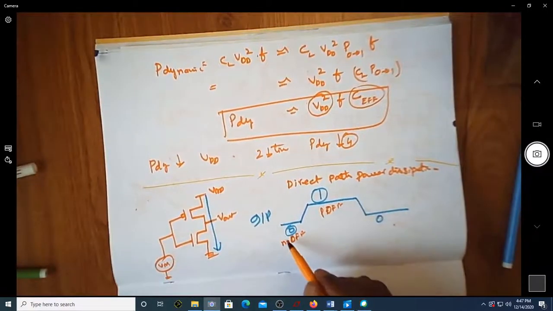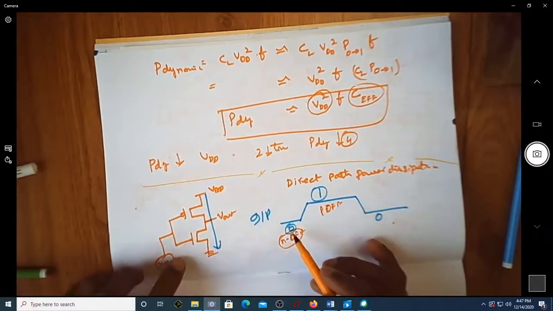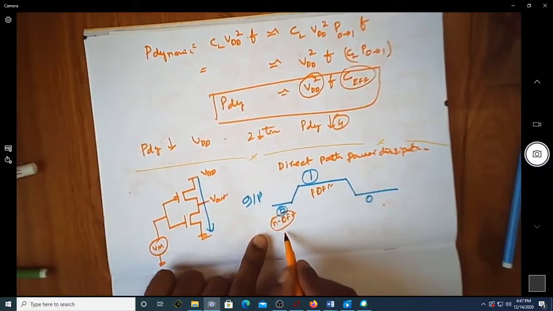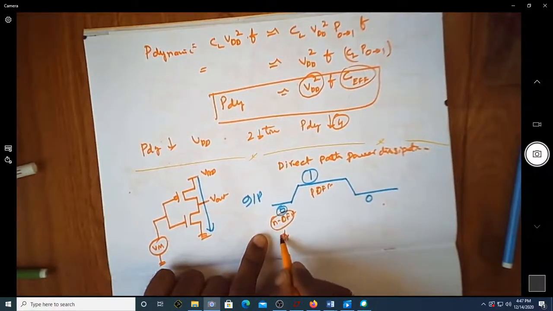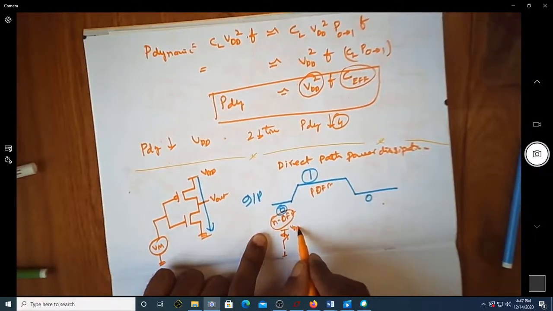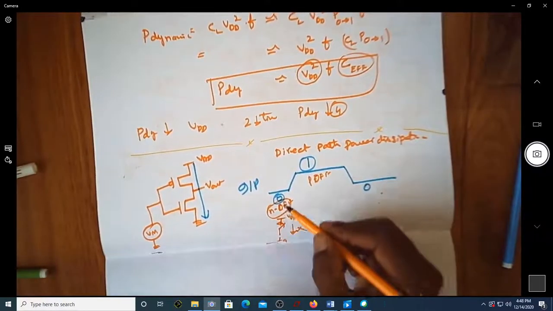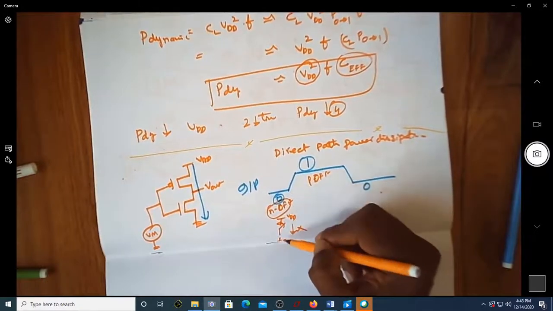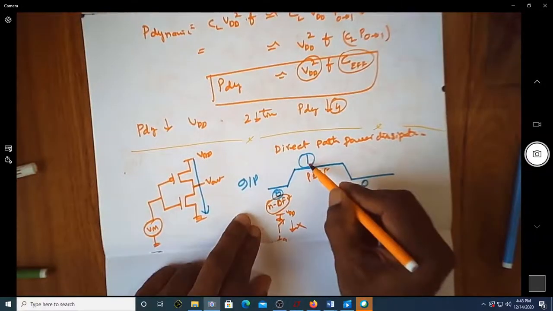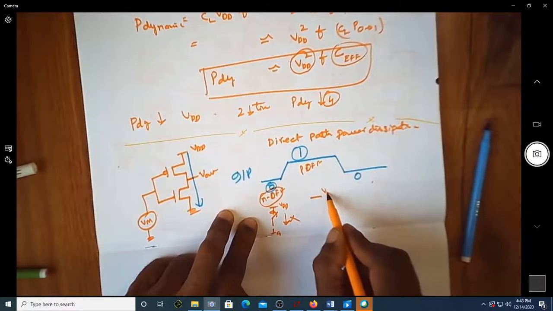During the static condition, when the signal is fully 0, the NMOS is off. Even though this P is on, since this N is off, from VDD to ground I don't have a direct path. So there is no direct path from VDD to ground whenever the input signal is 0. If you consider the other static condition, where the input is 1, you again have VDD.